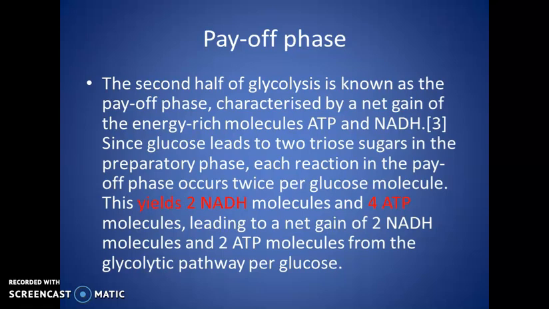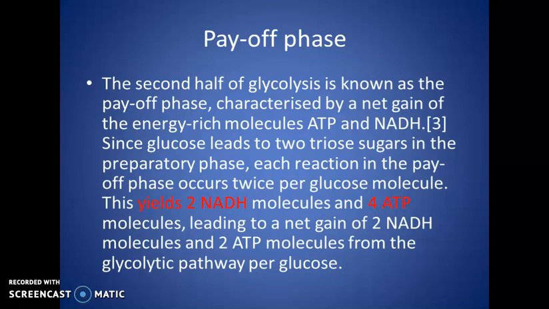So the payoff phase reactions, occurring 2 times per glucose molecule, may yield 2 NADH and 4 ATP. If the payoff phase occurs one time, then 2 ATP molecules are produced, but it occurs twice per glucose molecule.